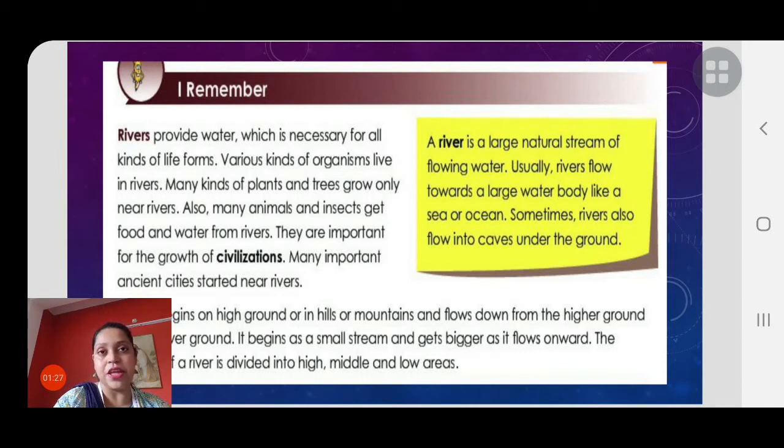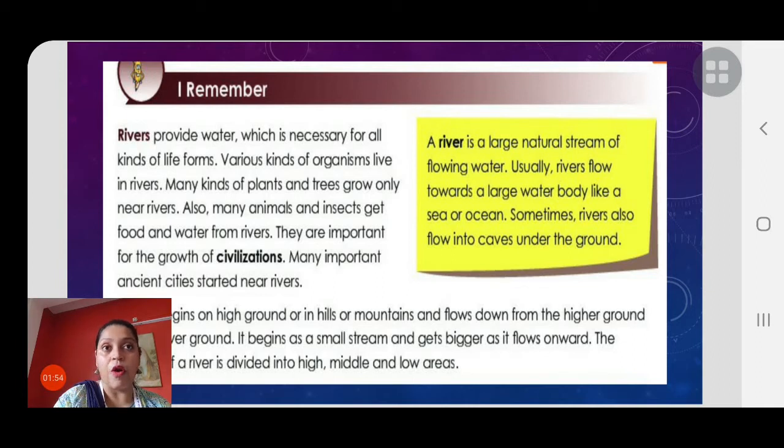In the second page, children, you can see it starts with Rivers. Now we all know that we will be discussing elaborately in this lesson about which water body? Yes, rivers. Okay, so let's start. Here it's given, rivers provide water which is necessary for all kinds of life forms.